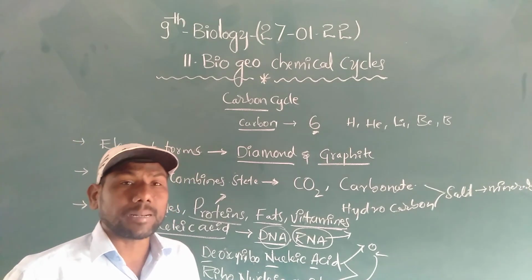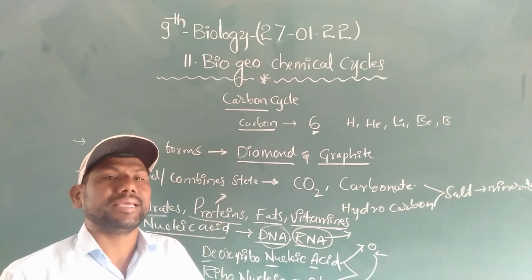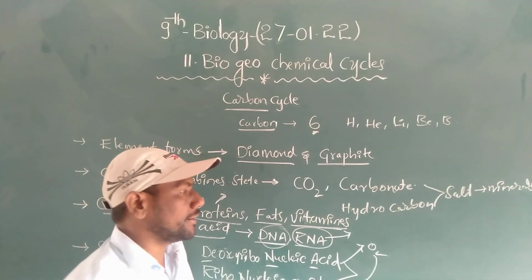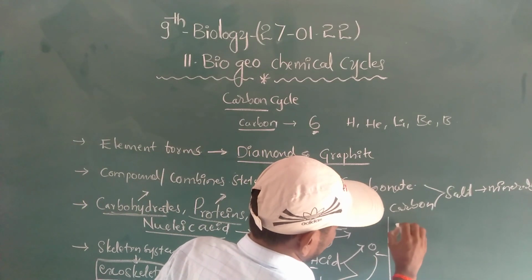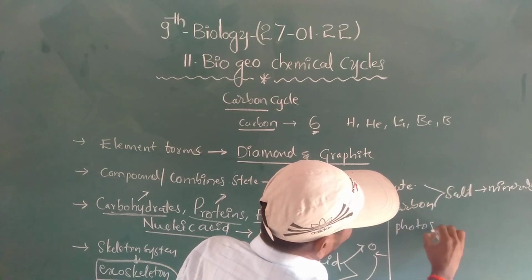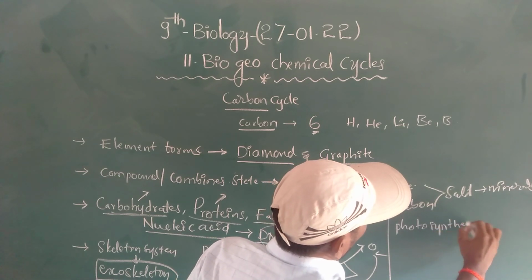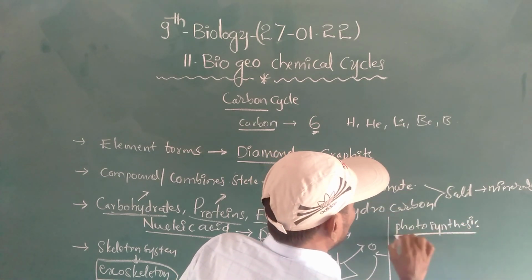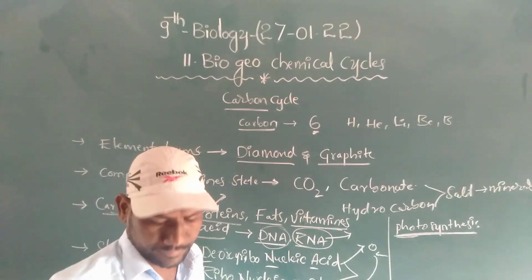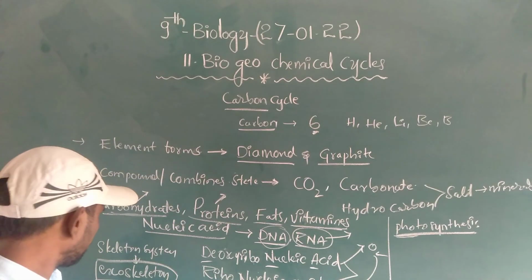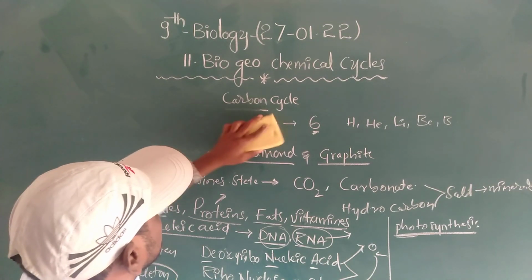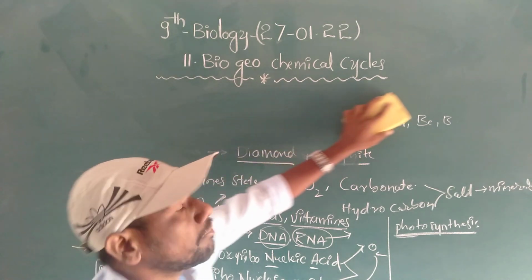Next, carbon is also a major compound in photosynthesis. Now we have to know about photosynthesis. What is photosynthesis? I have said it in your classes a number of times.